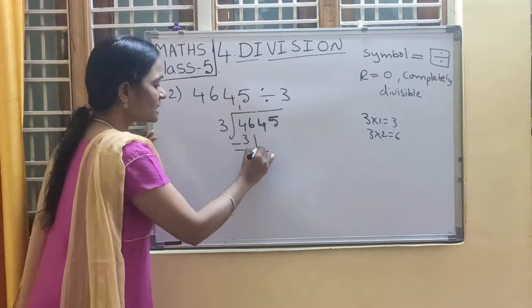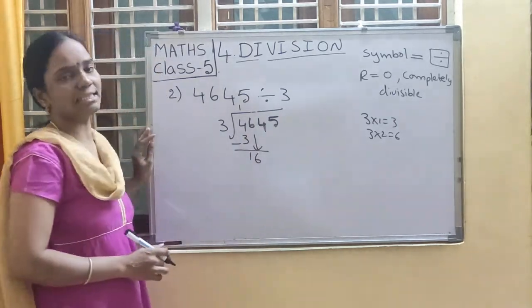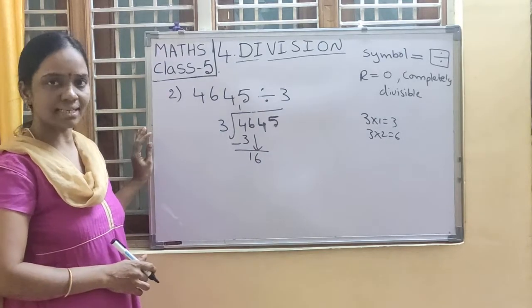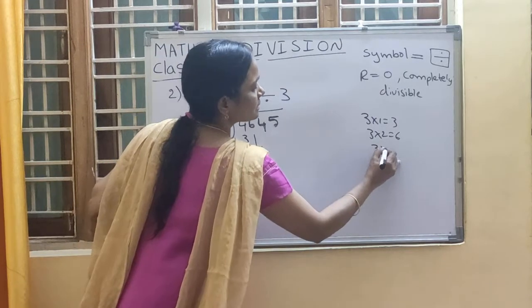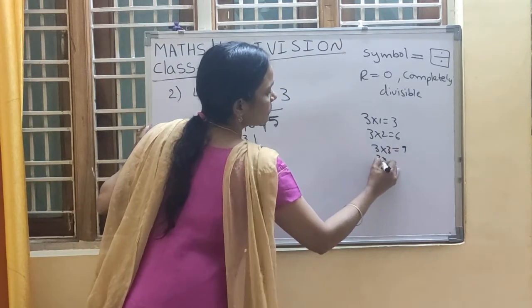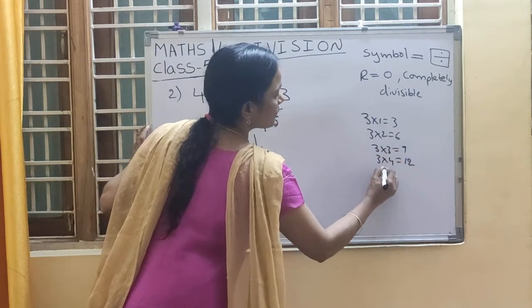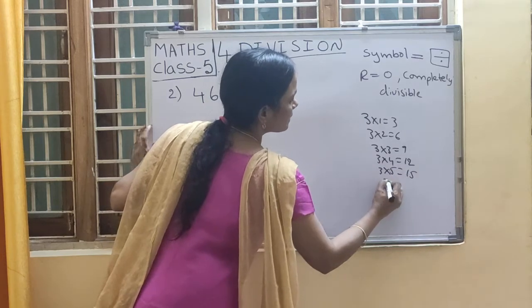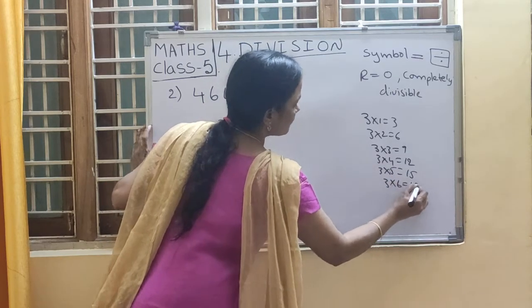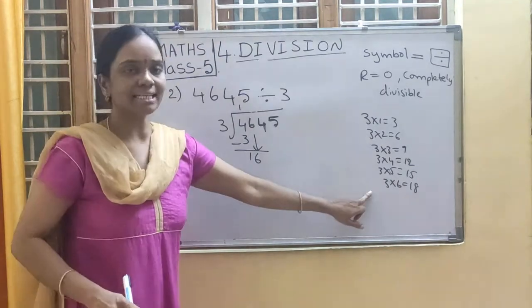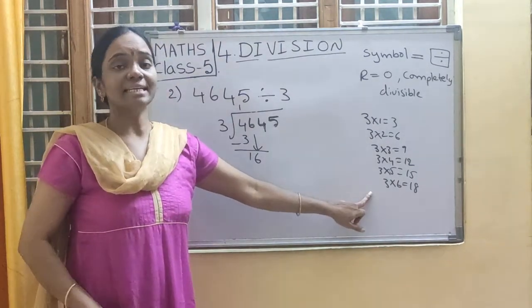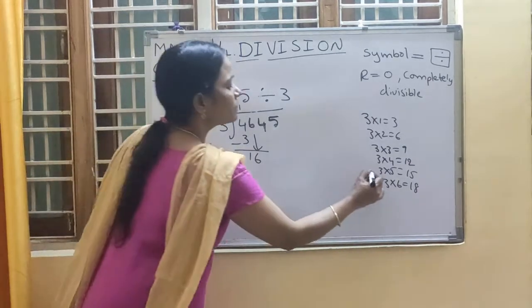So bring down 6. Now it is 16. In 3 table will you get 16 directly? No. 3 5s are 15. Then we have to write 3 3s are 9. 3 4s are 12. 3 5s are 15. 3 6s are 18. So here 16, we will not get 16 directly. So we have to take the nearest and smallest number, that is 15.